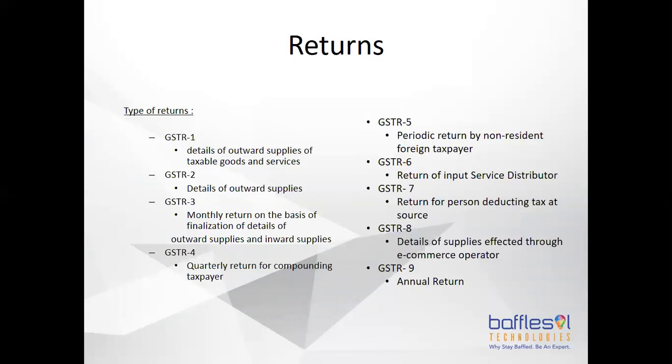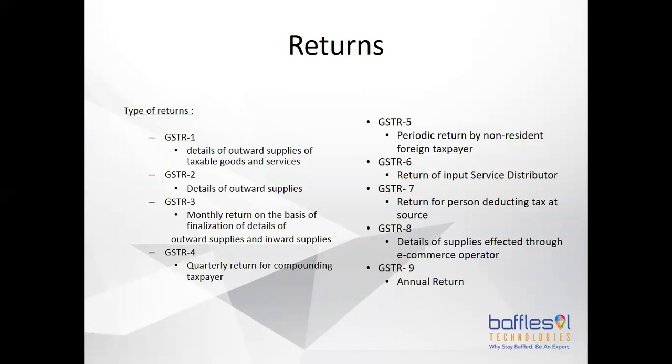So this is not invoices I'm talking about. Invoices are separate. This is basically a return based on invoices that have been filed. Right now, let's talk about GSTR-1 first. That means details of outward supply of taxable goods and services. Then the second return only talks about details of inward supplies. Third is a monthly return, again based on what has been done in GSTR-1 and 2.